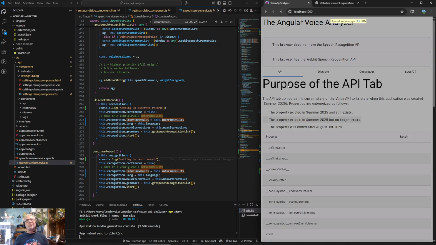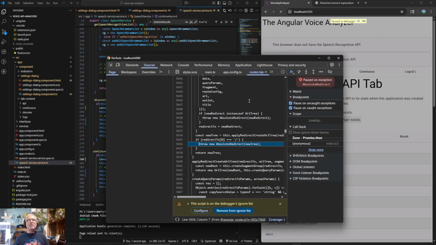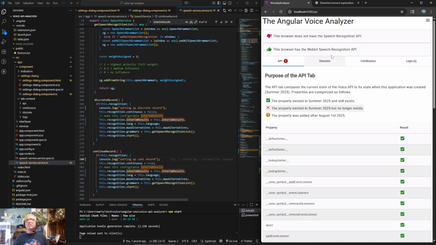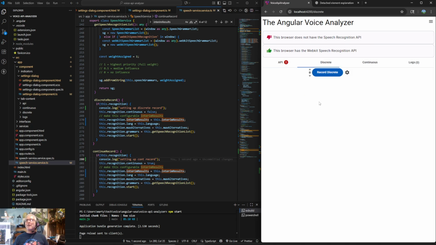But here we go, paused in the debugger. Yeah, I don't know what that's all about. Let's just delete that. I don't even want to dig into that. I'm a bit emotionally upset about it. I put a lot of work into that application. But anyway, see, look how beautiful Angular Material is, though. I mean, you just can't deny it.